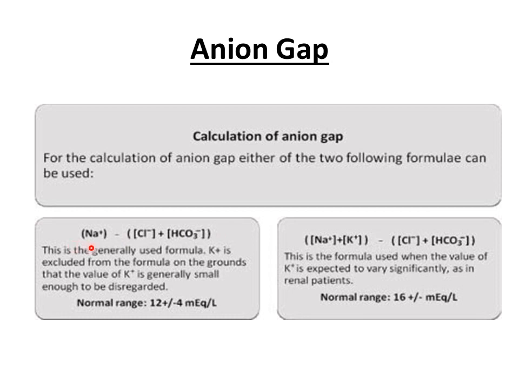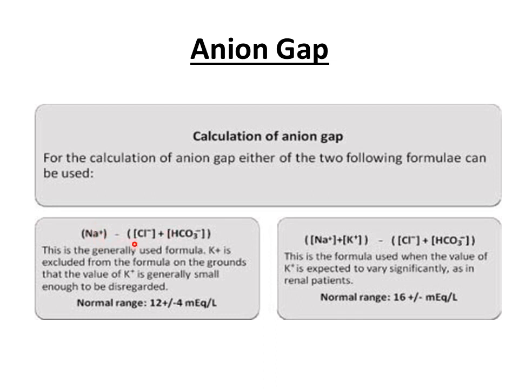So what is anion gap? It is the difference between the concentration of the primary measured cation and the concentration of the primary measured anions, and the sum of these two is less than the sodium ion concentration.